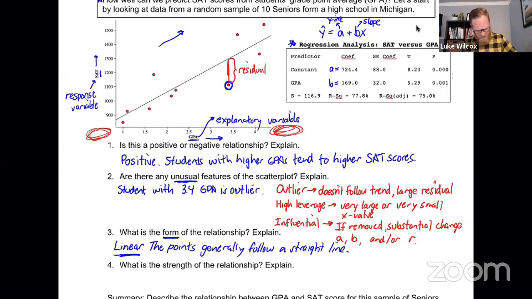So I'm going to say that the strength is fairly strong. Now, there is not a specific rule for deciding whether it's weak or moderate or strong. You sort of have to go by feel. I wouldn't call this one very strong, but I think fairly, using an ly word there, is pretty safe. So we're going to call that a fairly strong relationship. And to explain why, we're going to say that the data points fall fairly close to the line.